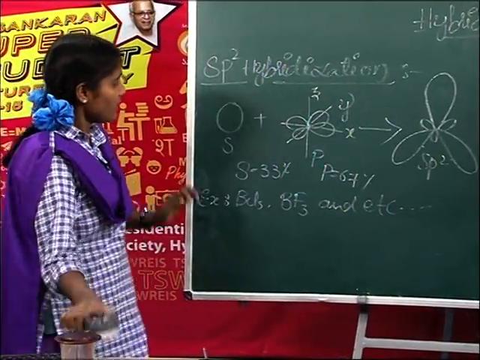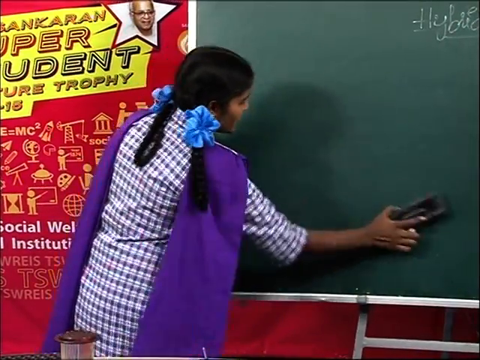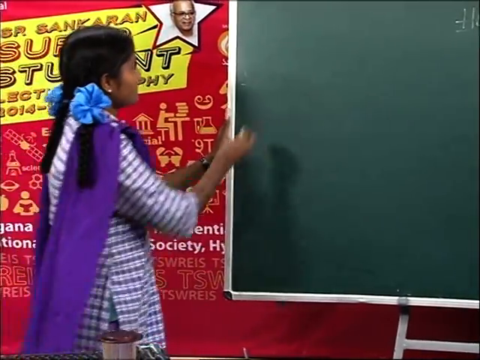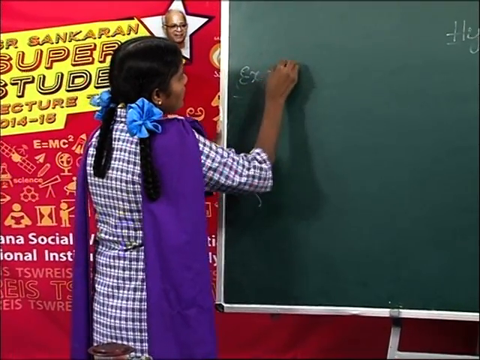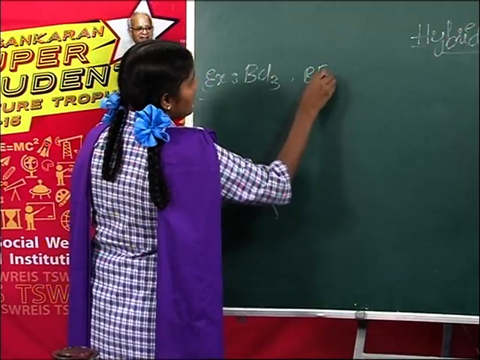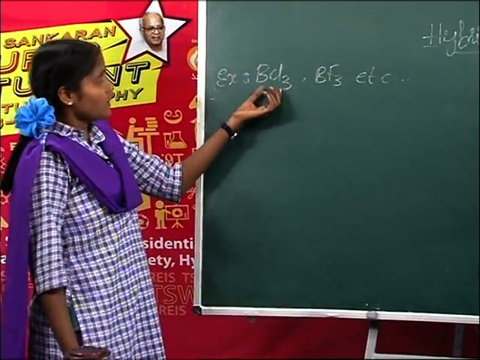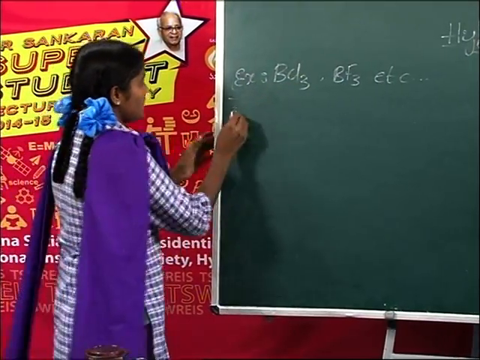Did you understand? Next, let us take one example. We can take one example, BCl3.